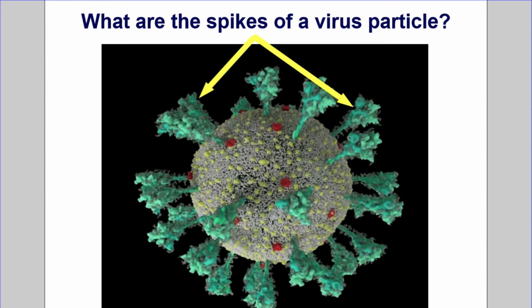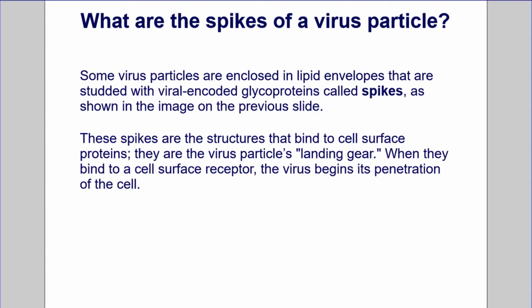What are the spikes of a virus particle? Some virus particles are enclosed in lipid envelopes that are studded with viral-encoded glycoproteins called spikes, as shown in the image on the previous slide. These spikes are the structures that bind to cell surface proteins. They are the virus particle's landing gear. When they bind to a cell surface receptor, the virus begins its penetration of the cell.